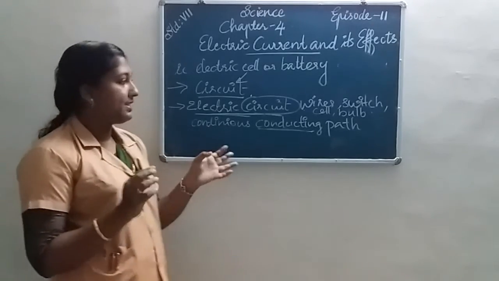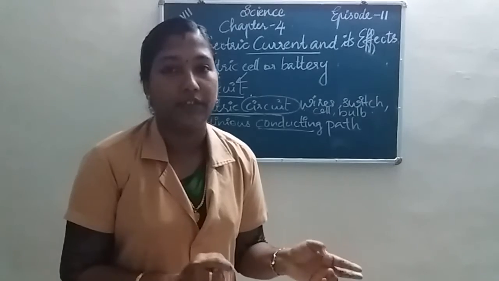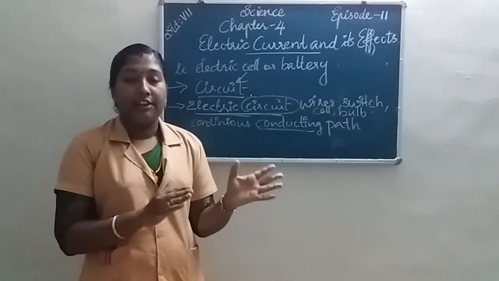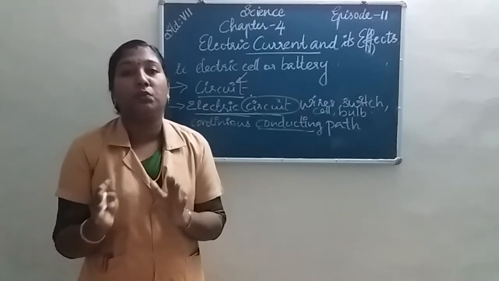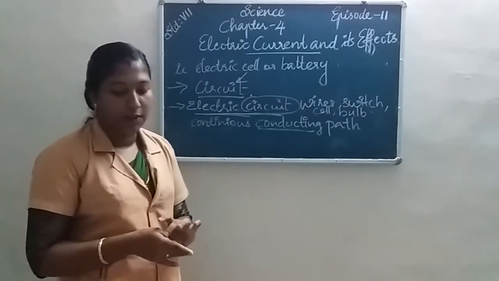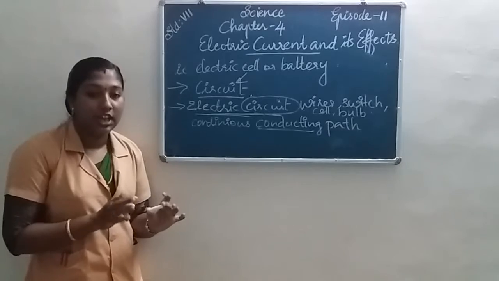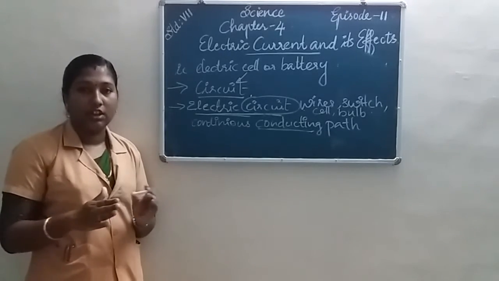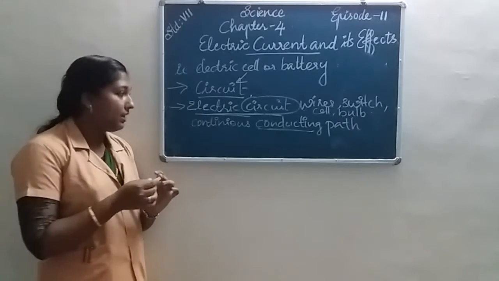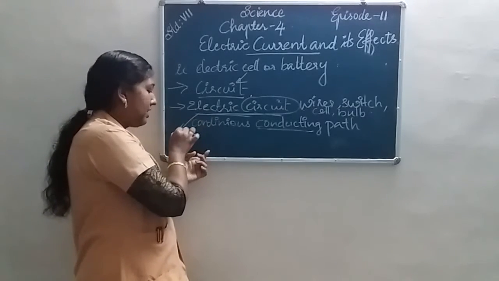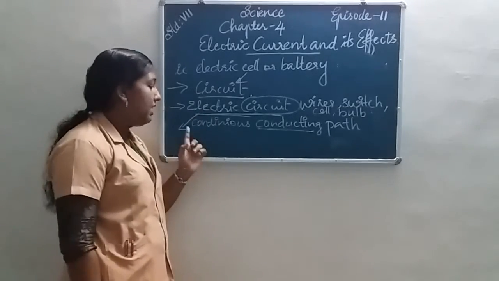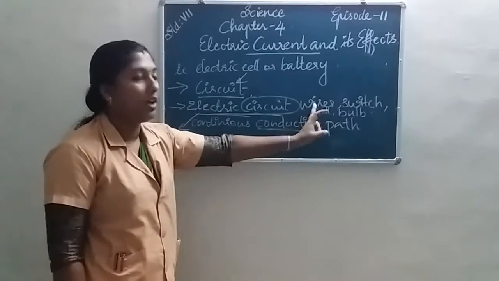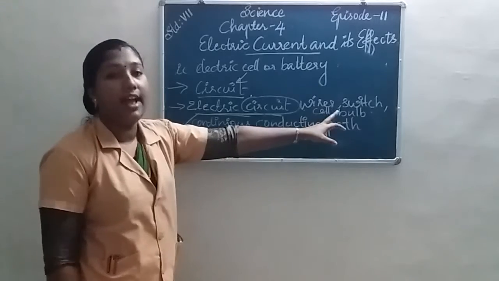We know that a cell has two terminals, a positive terminal and a negative terminal. Then the continuous conducting path between the two terminals of a cell or a battery along with an electric current flow is known as an electric circuit. Once again, a continuous conducting path includes wires, switch, cell and bulb.